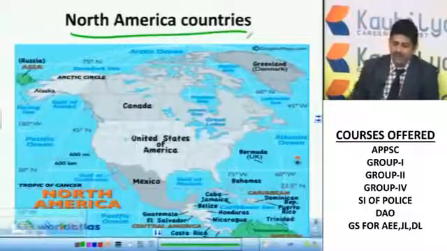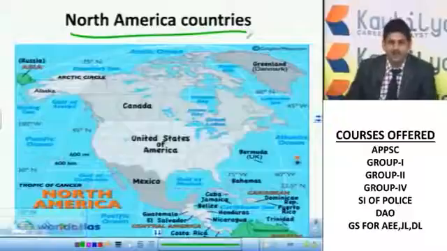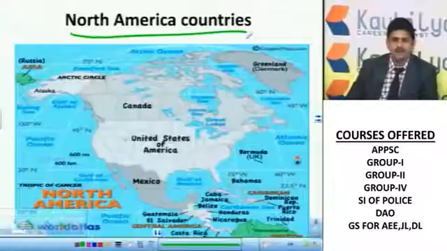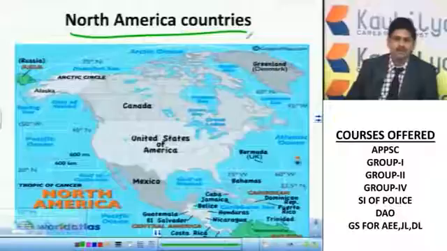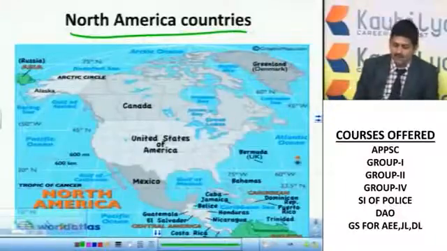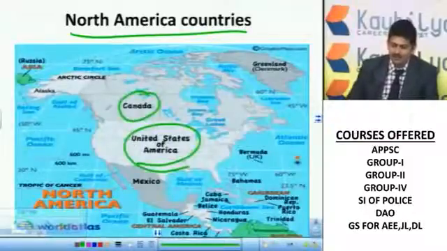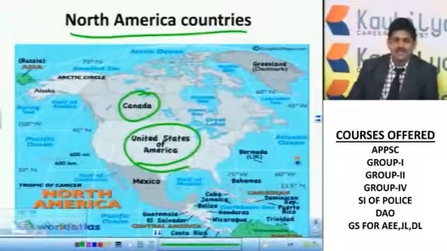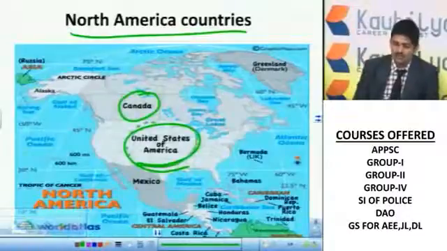Okay, so already I explained very clearly about this North American continent, the highly developed continent in the world, you can say directly. Both Europe and North America are competing in development with each other. So here in North America, you can see the United States of America and Canada. Canada is much larger than the United States of America, and area-wise, Canada stands in the 2nd position after Russia. So Russia, Canada, China, America. America is the 4th largest country in the world.